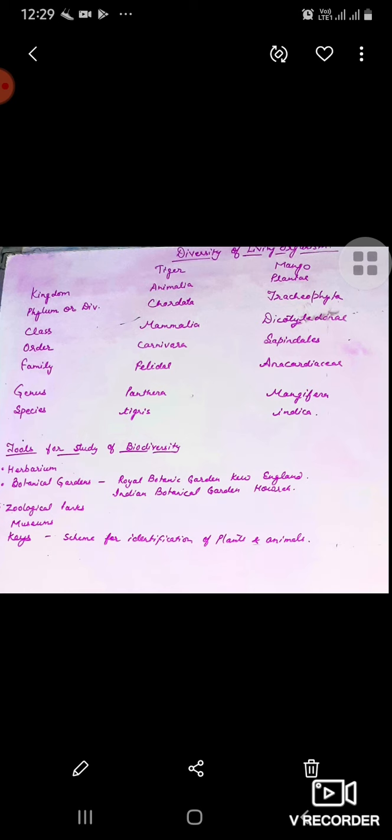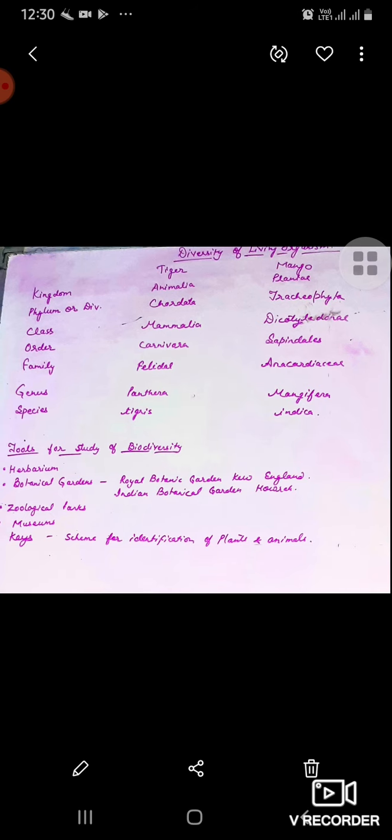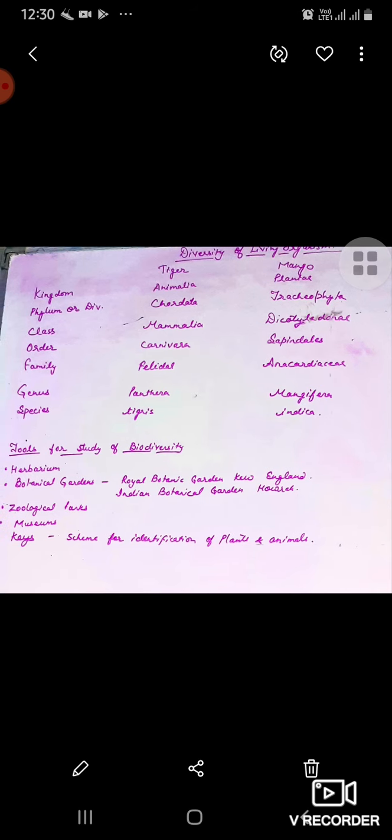Now let us see the classification of tiger. Tiger belongs to kingdom Animalia, phylum Chordata, class Mammalia, order Carnivora, family Felidae, genus Panthera, species tigris. See mango classification: kingdom Plantae, division. Please make sure phylum is for animals, division is for plants. Division Tracheophyta, because we know the dicots have tracheids and vessels. So it comes under division Tracheophyta.